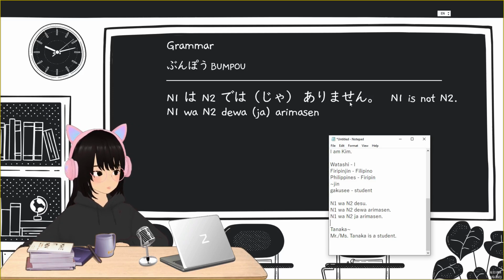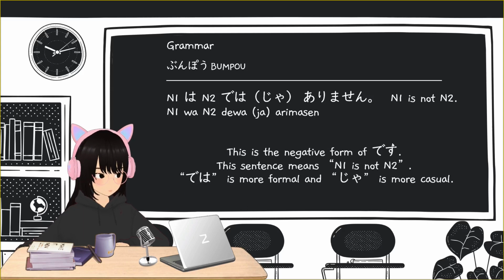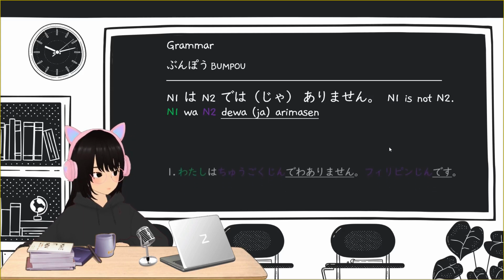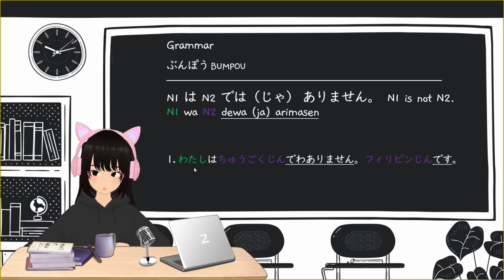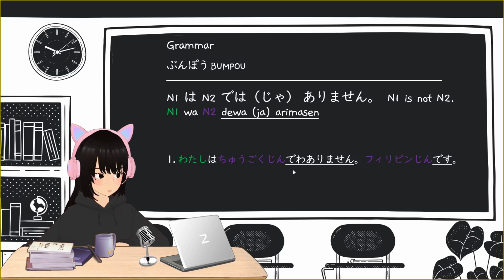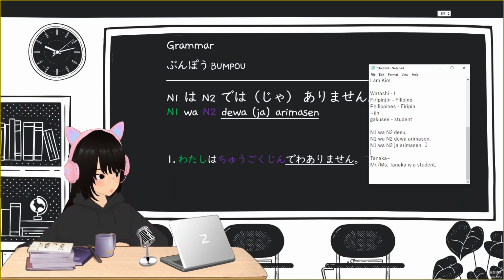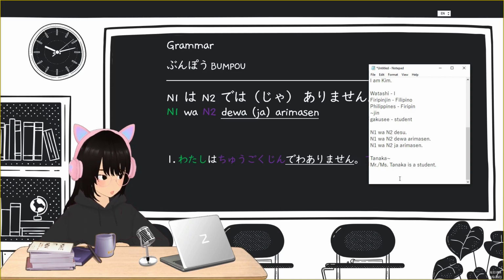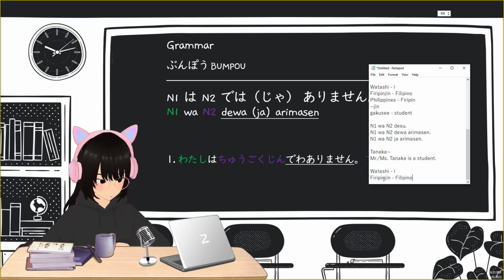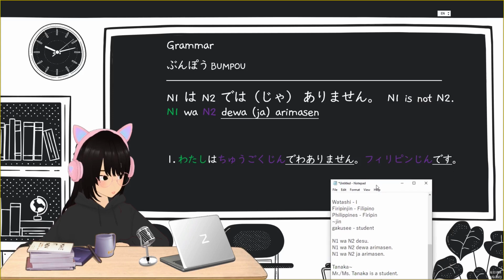Okay, for example, here: Watashi wa Philippine jin dewa arimasen, Philippine jin desu. So let's go back. Watashi, again, you already know that watashi is I and Philippine jin is Filipino. So I'll just copy this. Watashi is I, Philippine jin is a Filipino.